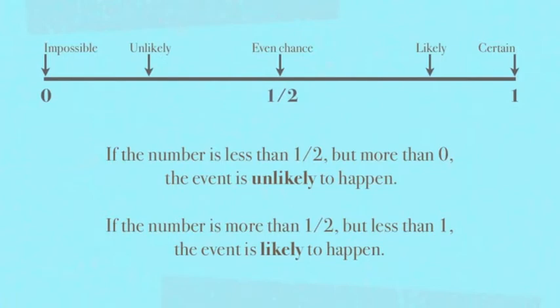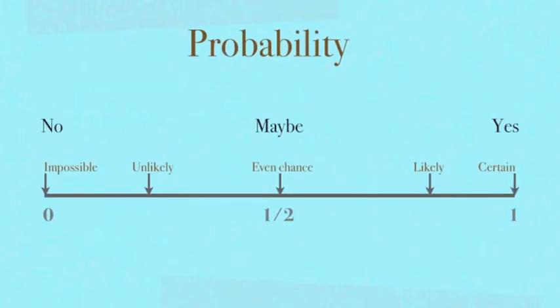If the number is less than half, but more than 0, the event is unlikely to happen. If the number is more than half, but less than 1, the event is likely to happen. Think of it this way. When you ask for something and the answer is no, it's impossible. There's a 0 chance that you're going to get it. If the answer is maybe, it's an even chance. Maybe no, maybe yes. If the answer is yes, then it's certain that it's going to happen.